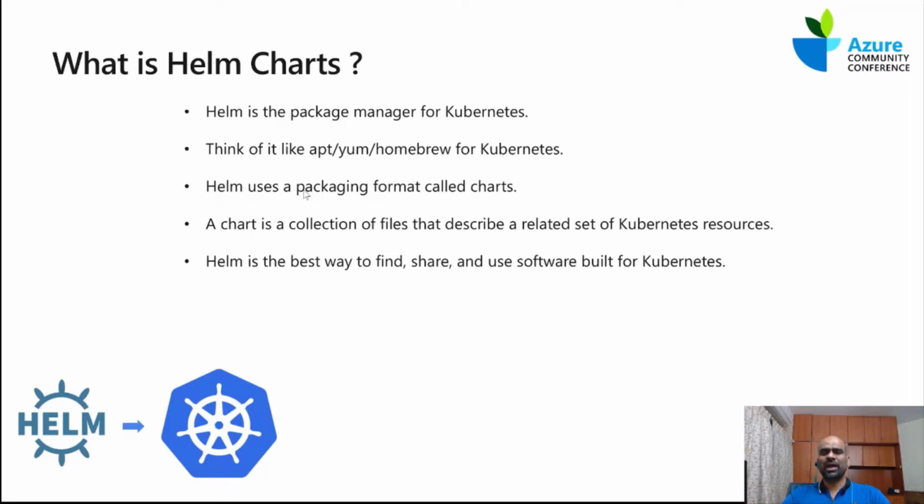Helm uses a packaging format called charts. We'll explain that in the demo. A chart is a collection of files that describe a related set of Kubernetes resources. It's nothing but a service and a deployment and an ingress or any other services for Kubernetes. Helm is the best way to find, share, and use software built for Kubernetes. It's basically a better way.